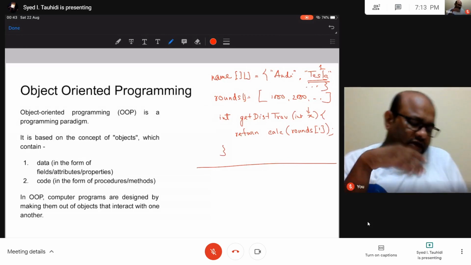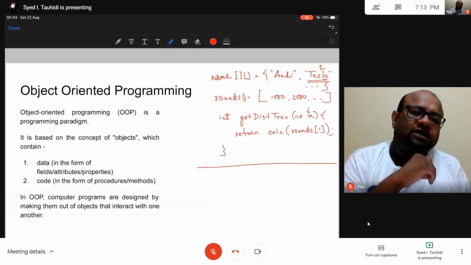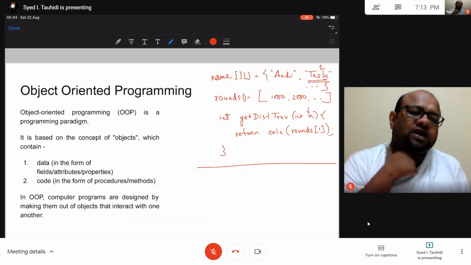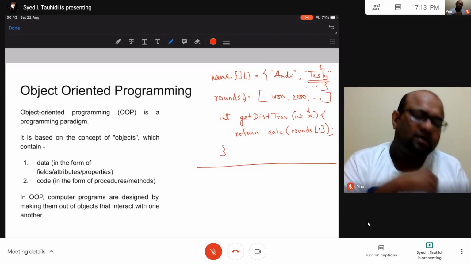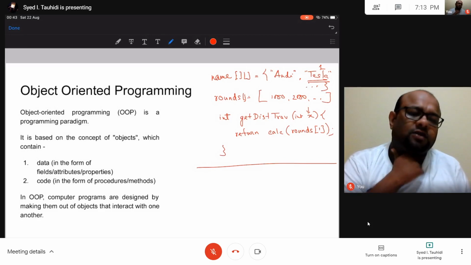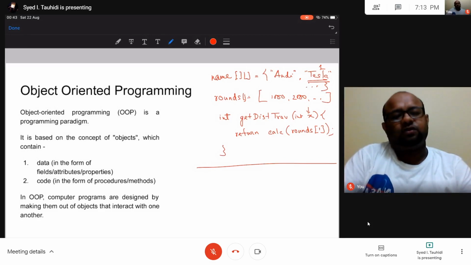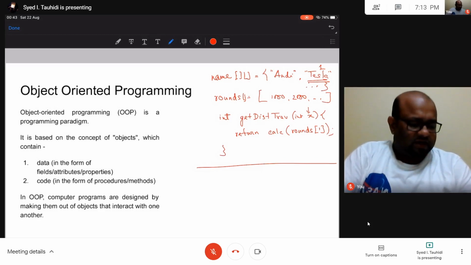Now, say I am making some application for the dashboard of the car, where I am going to simply write the distance that a car has traveled. I am not interested in knowing the number of rounds that the wheels have rotated.